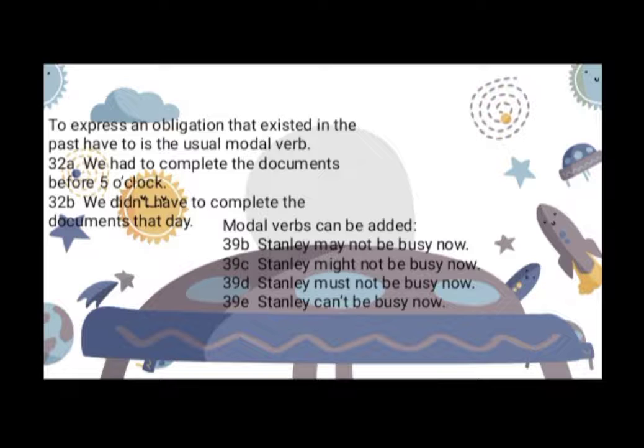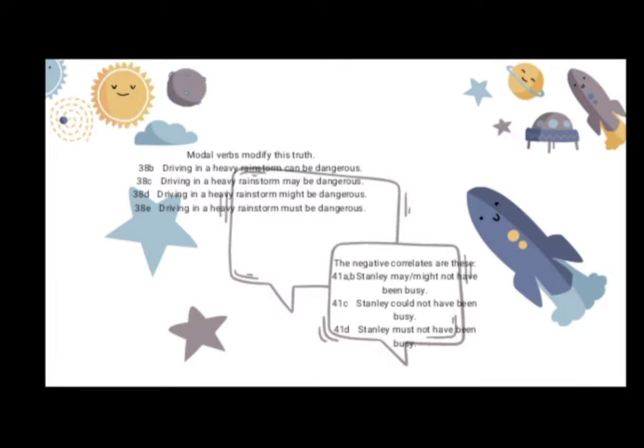39B, Stanley may not be busy now. 39C, Stanley might not be busy now. 39D, Stanley must not be busy now. And the last, 39A, Stanley can be busy now. These are examples of modal verbs modifying the truth.